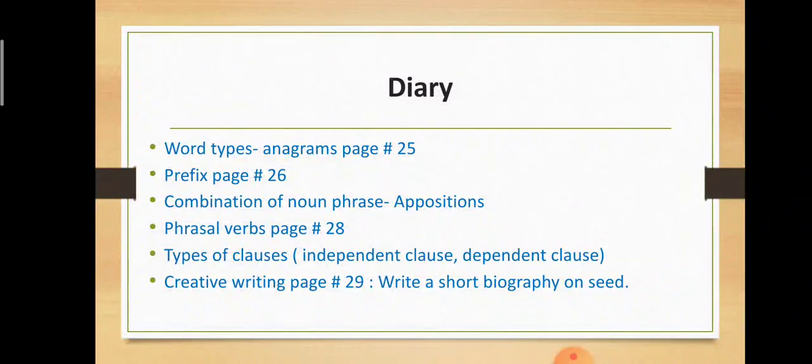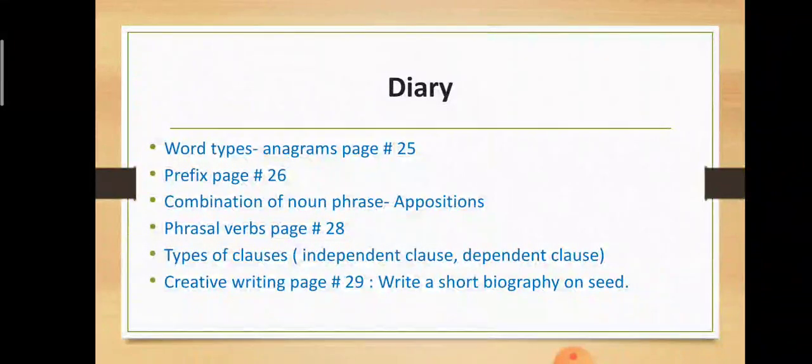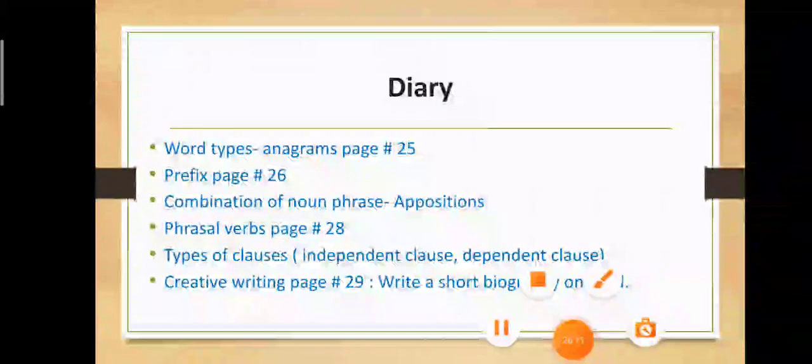So this is how you will write the biography from the very start. कि सबसे पहले आप ज़मीन, you dig the earth and then you sow the seed, and then it grows into a plant, its leaves comes out, and then its flowers come out. So this is how you will write the short biography on seed.